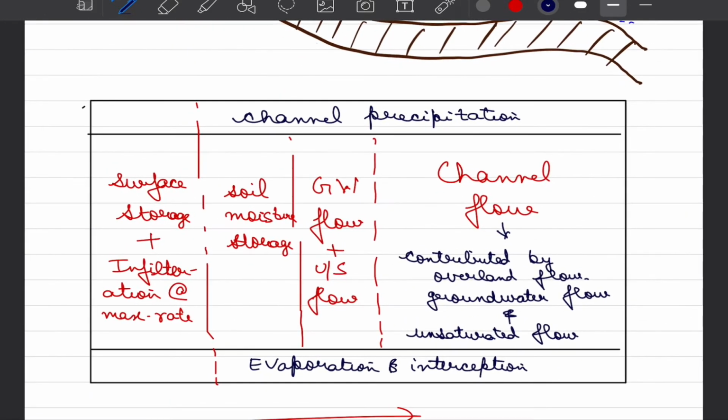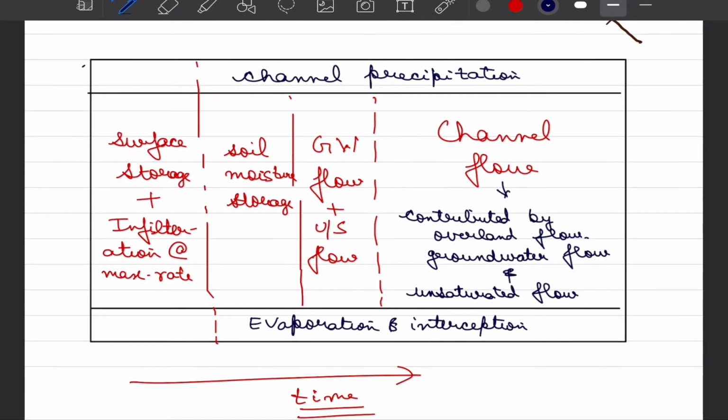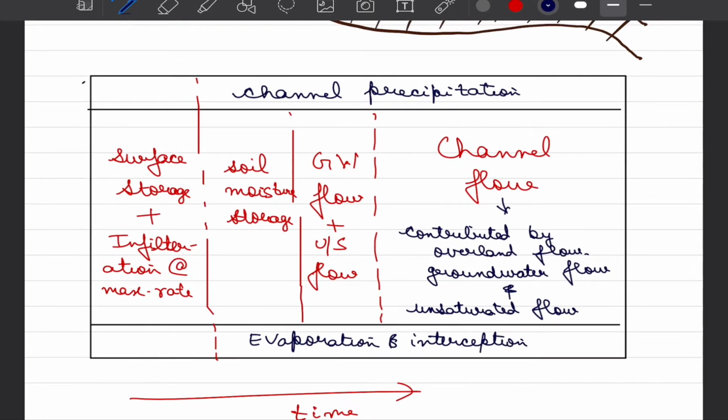Also, when a precipitation event just starts, if we look into what the various processes are that dominate at various time points, we see that as soon as precipitation starts, some water would go into the ground in the form of infiltration, and we have already learned a handful of methods to estimate that rate of infiltration.